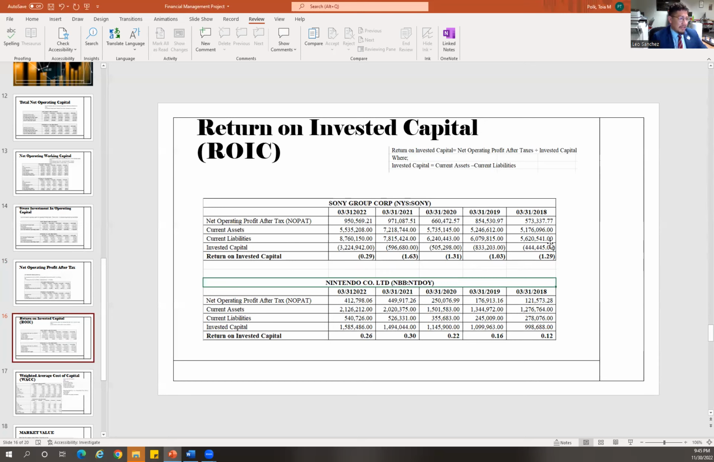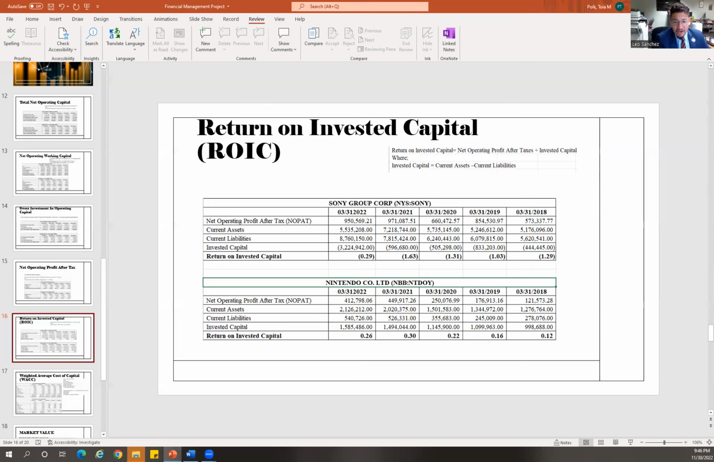They have reduced in numbers, and in fact, they're actually negative numbers. And when we look at the ROIC data from Sony, because it's negative from 2018 to the latest year, we can say that the company is not effectively using its capital to generate profit. This is mainly because the company's current liabilities are more than its current assets.